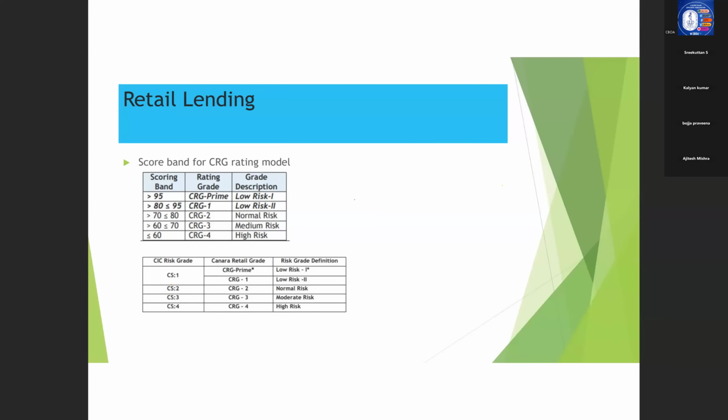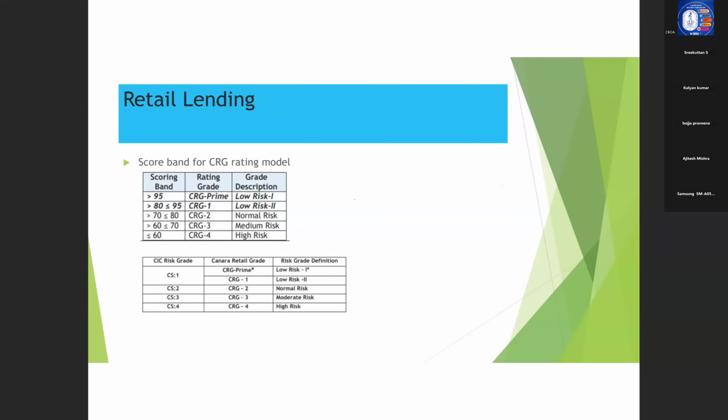We all know now the sanctioning and rate of interest is linked to Canara Retail Grade, that is this CRG rating model. Based on the CRG rating model only we are doing it. So what is the latest guideline on the CRG rating model?